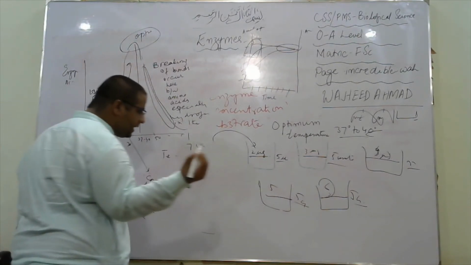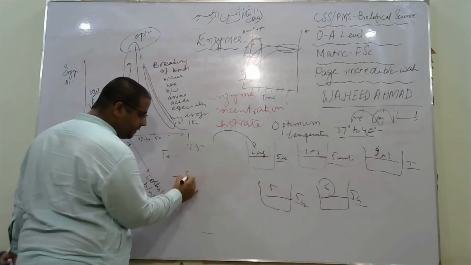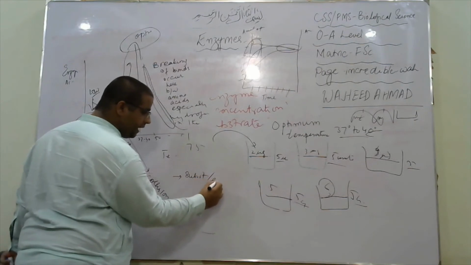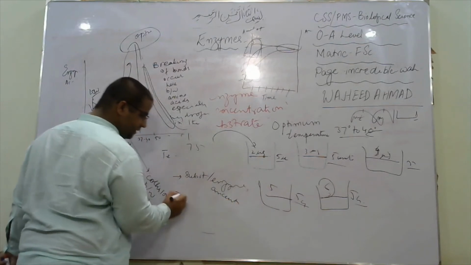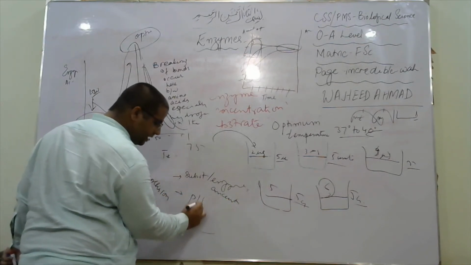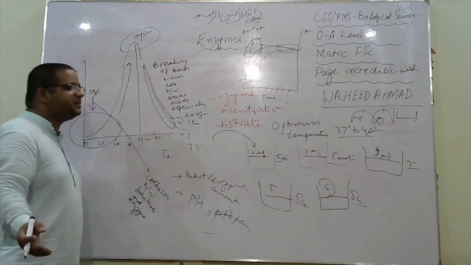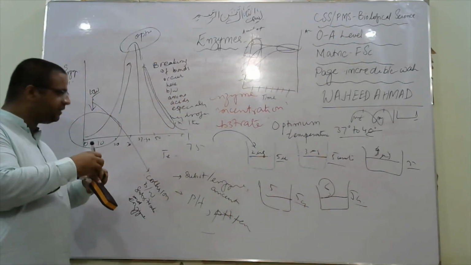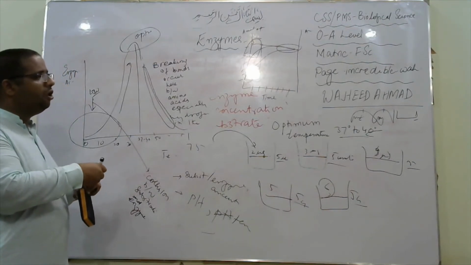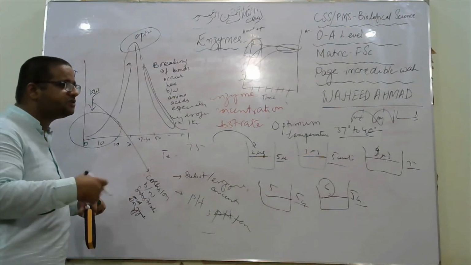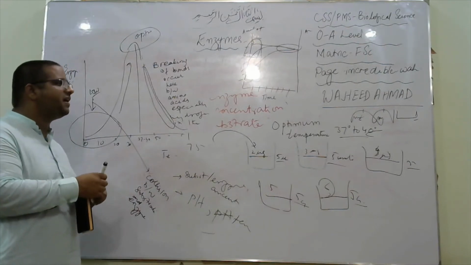So the enzymes are impacted by substrate and enzyme concentration. This is their characteristic: they act at a specific pH and a specific temperature, that is, the optimum temperature of the enzyme. This is how temperature has an impact. This is how pH has an impact. This is how substrate has an impact. This is how concentration of enzyme has an impact. These are the factors which affect the activity of enzymes.